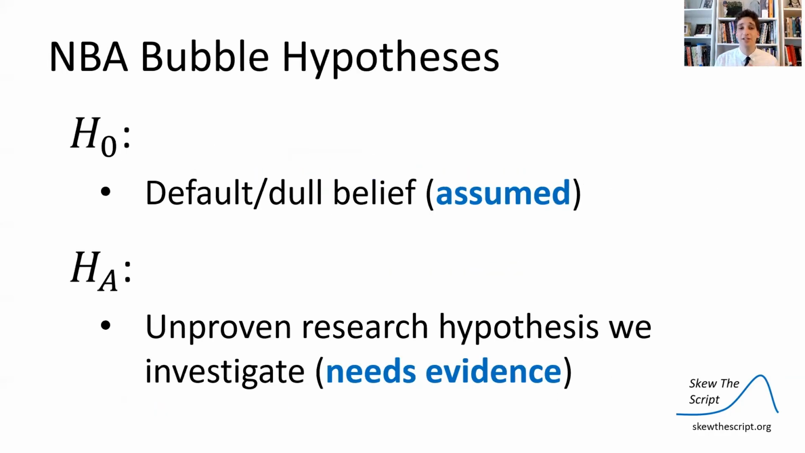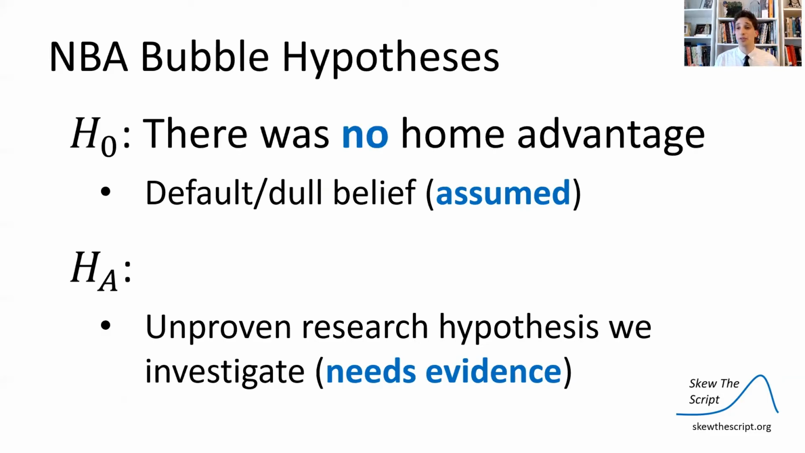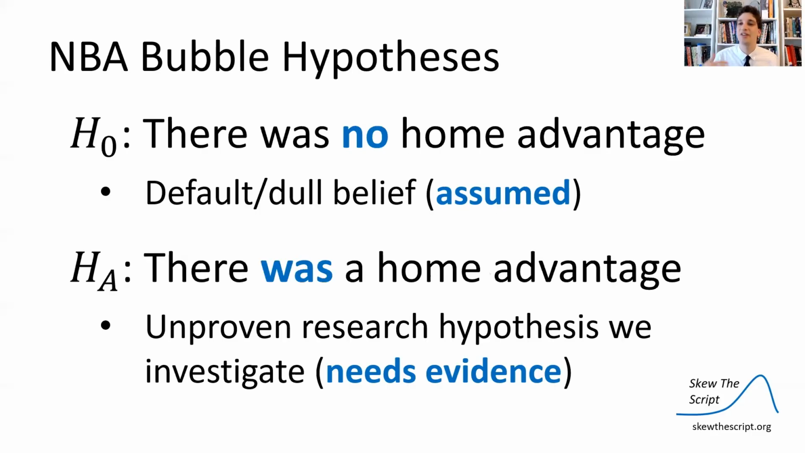So in our case, what was the default or dull null hypothesis assumed to be true? Well, we assumed there was no home court advantage. We assumed that they're playing on a neutral court, so we're going to assume the probability of winning is 50%. There is no home court advantage. And the alternative, the unproven research hypothesis that we needed evidence for to see if it was true, was that there is a home court advantage. The NBA did enough with their stadium sounds and whatnot to make for a true home court advantage.